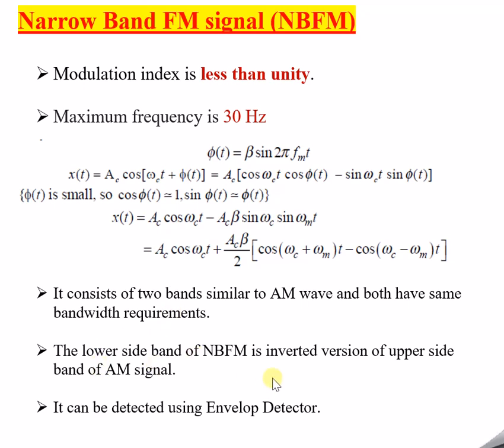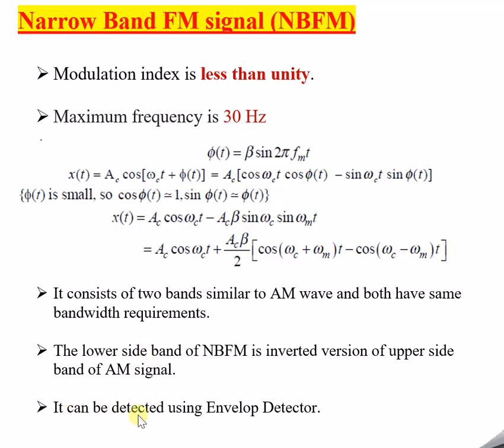The lower sideband of the narrowband frequency modulation is an inverted version of the upper sideband of the AM signal. For this, as I already told you, please refer to the sidebands of the frequency spectrum of AM as well as FM. Then you can easily understand the narrowband. Inverted means you analyze that frequency spectrum in the inverted way. That is the only difference, there is not much difference between these spectra, so I have not included it again because it would be repetition.